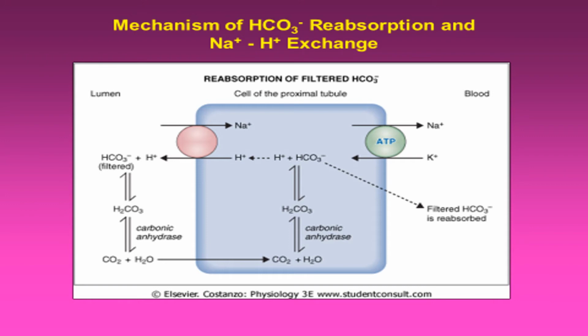Then there is a transporter, sodium hydrogen transporter, where the hydrogen enters into the lumen and sodium enters into the tubular cell by ATP, and this hydrogen combines with the filtered bicarbonate and converts into carbonic acid and then into carbon dioxide and water, which again diffuses into the proximal tubules, and from this reabsorbed filtered carbon dioxide and water carbonic acid is produced and bicarbonate is produced. This is called reclamation of bicarbonate ion.